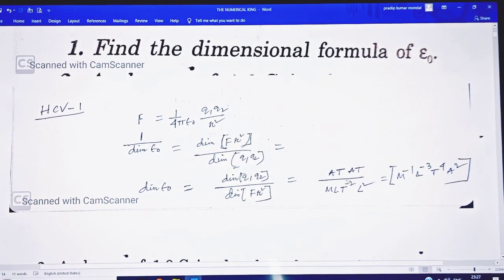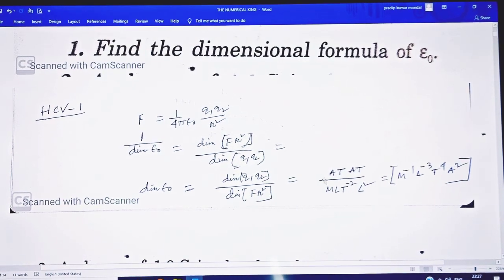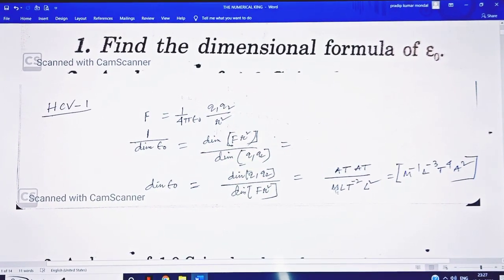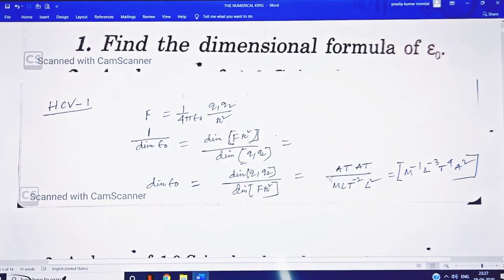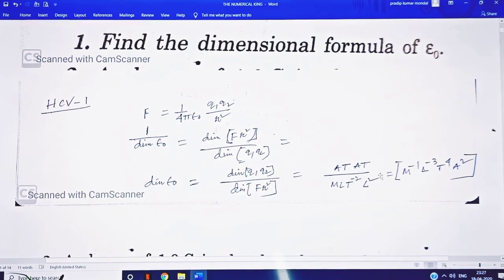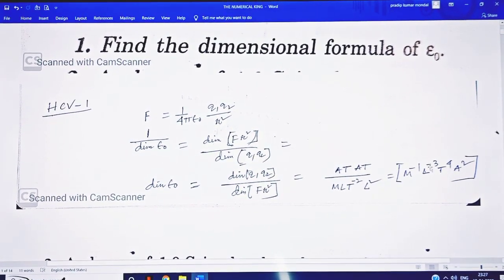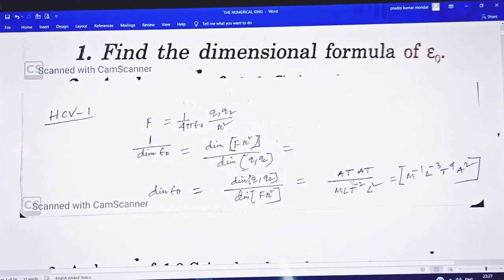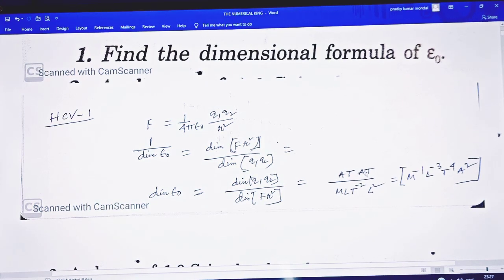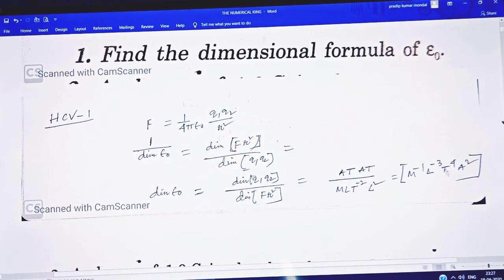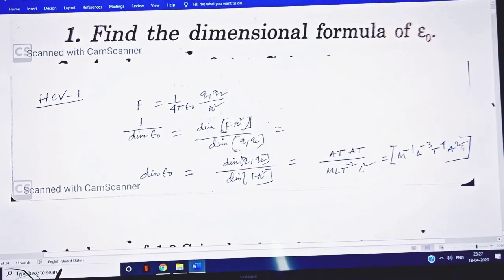So M to the power minus 1, since M is in the denominator, and when it goes to the numerator it becomes minus 1. Here L and L square make L cube, and in the numerator it is minus 3. T to the power minus 2 in the denominator becomes T square in the numerator. So T and T square give T to the power 4 and A to the power 2.